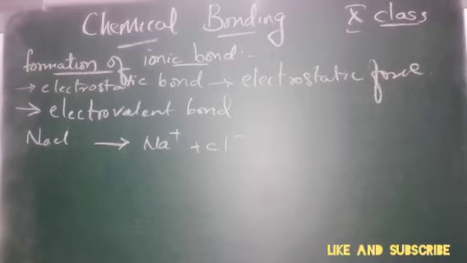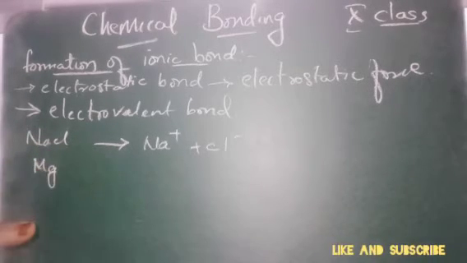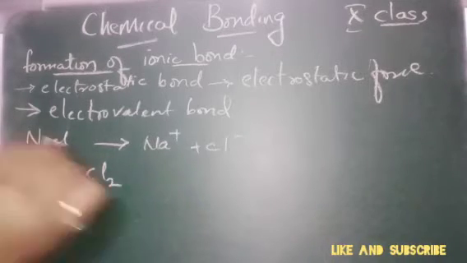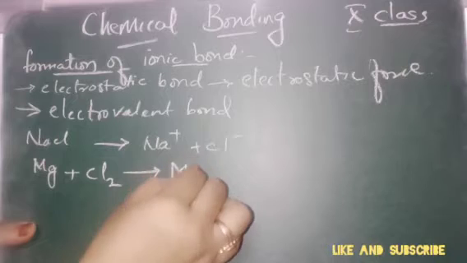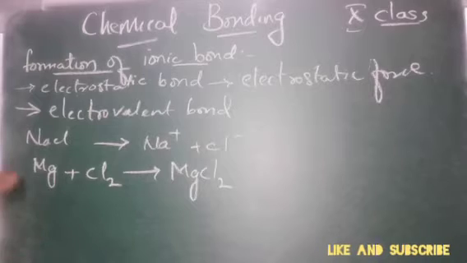When we say Mg, that is magnesium, plus Cl2, this will give rise to MgCl2.